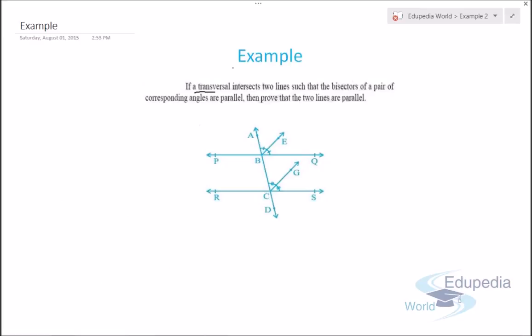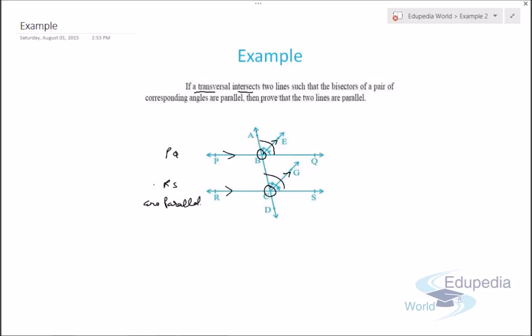This example says that if a transversal intersects two lines, these lines PQ and RS, and the transversal is AD, it intersects them at points B and C, such that the bisectors of a pair of corresponding angles, this angle and this angle, BE and CG, are parallel, then we have to prove that PQ and RS are parallel.